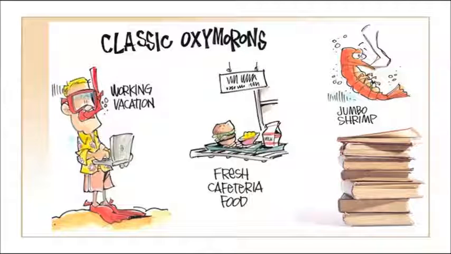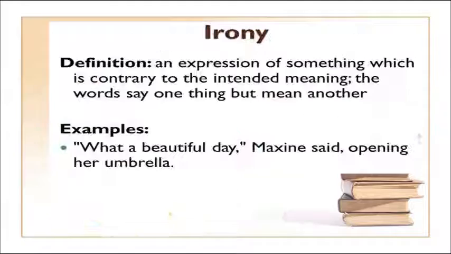We have some more examples. Look at the picture over here. Working vacation. On vacation we don't work. So it's opposite ideas. So working vacation is an oxymoron. Fresh cafeteria food. We know in a cafeteria we cannot find fresh food. See? So here also the same thing. It's an oxymoron. Jumbo shrimp. So these are some examples of oxymorons.